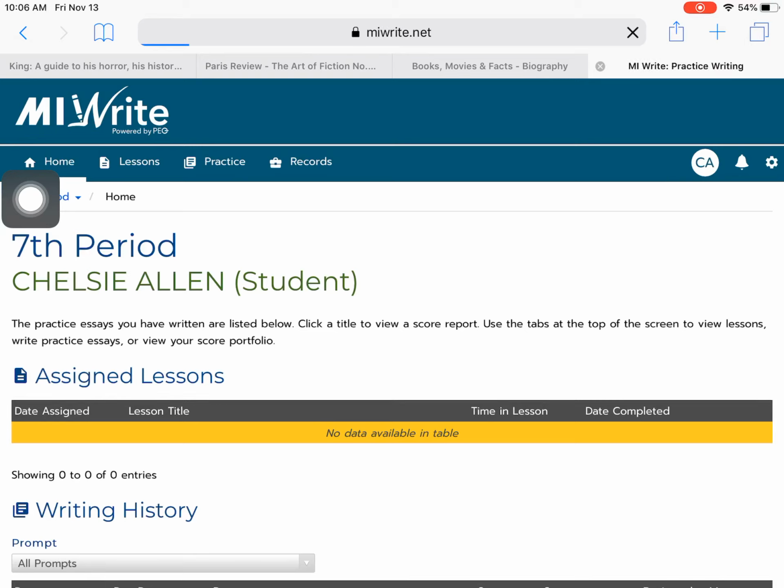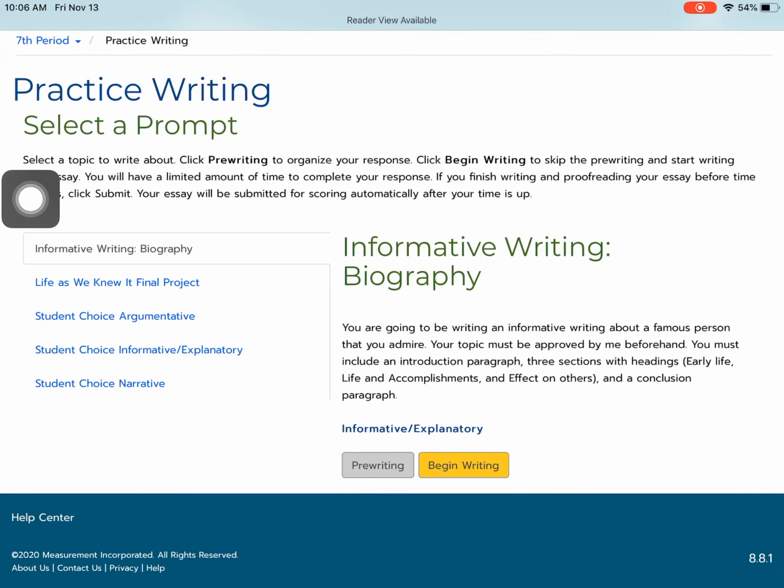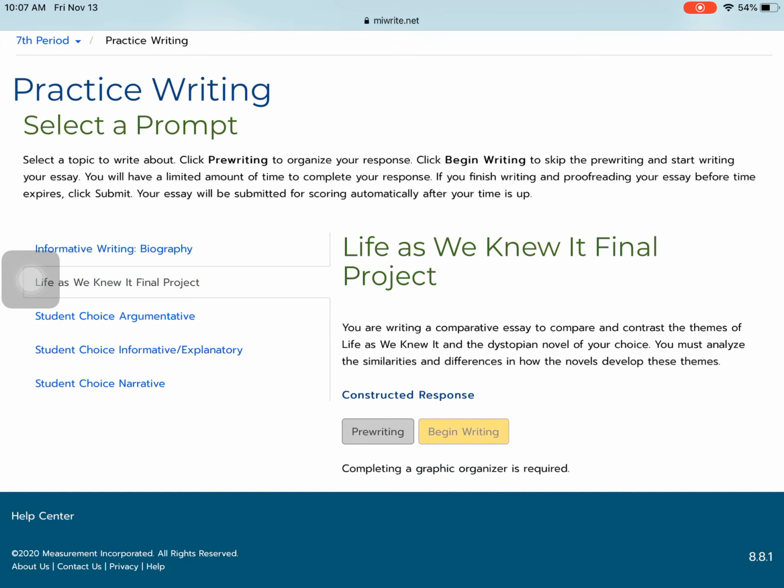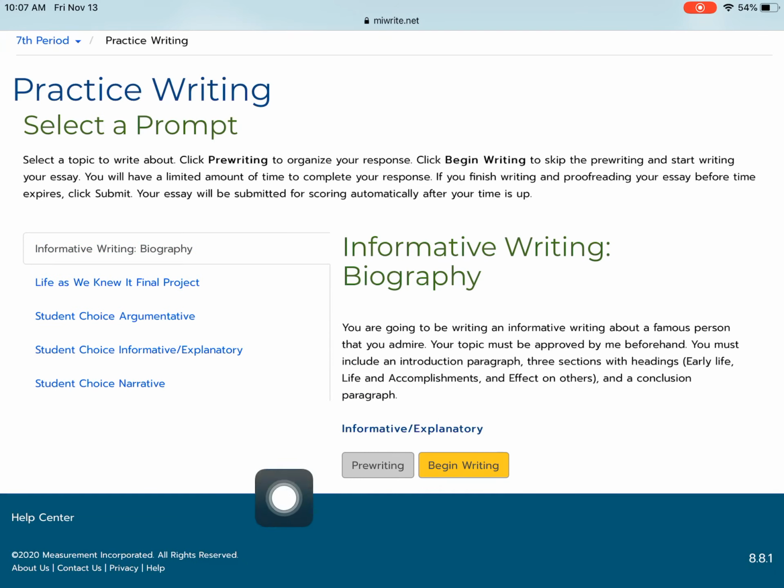So once you open the practice tab, you will see all of the prompts that are in here to work on. You are going to be working on your informative writing biography. So you'll select that one. It's already selected on here, but if it wasn't selected, you could select it. Okay, then you're going to come down here and hit begin writing. We already did the pre-writing step, so we're going to go ahead and just begin.